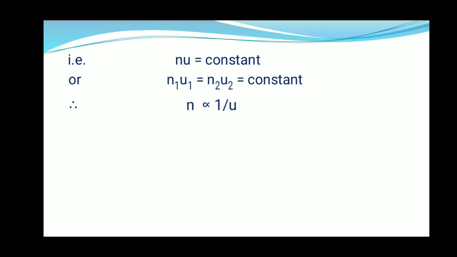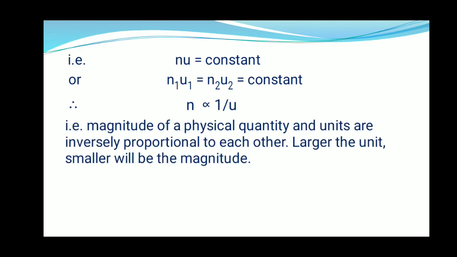Therefore, N is inversely proportional to U. That is, the magnitude of a physical quantity and its unit are inversely proportional to each other. Larger the unit, smaller will be the magnitude. For example, 1 meter is equal to 100 centimeter. Here, meter is a larger unit than centimeter.